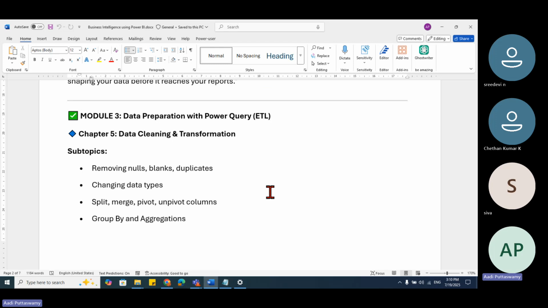Similarly, if I want my dashboard to be good, I have to clean the data. I have to format the data. I have to arrange the data. This is called Power Queries. Power Queries are nothing but transforming the data. When I say transform the data, it doesn't mean I'll remove some of the data or split the data and all.